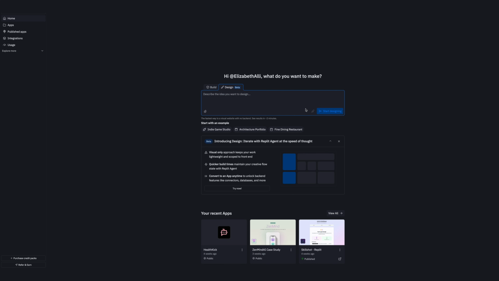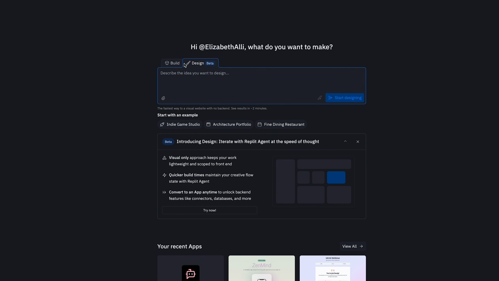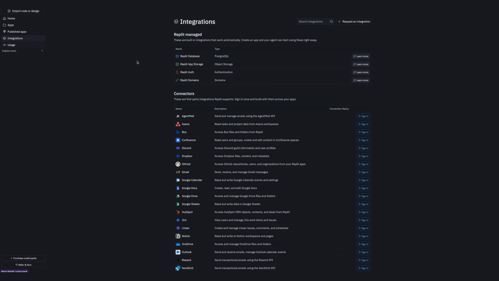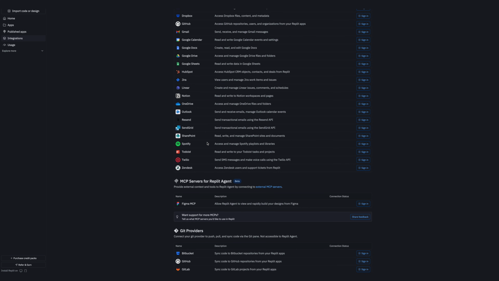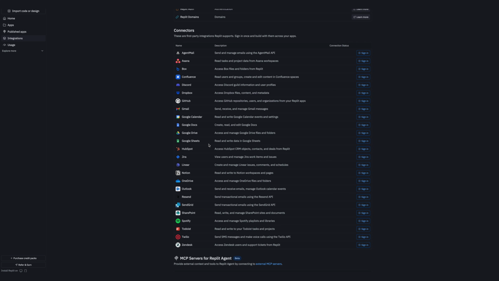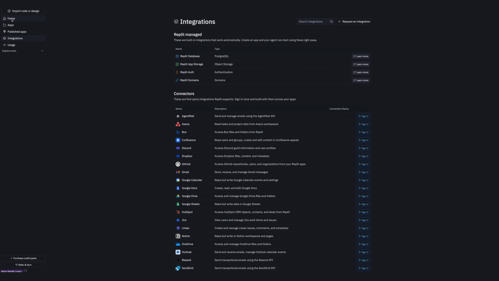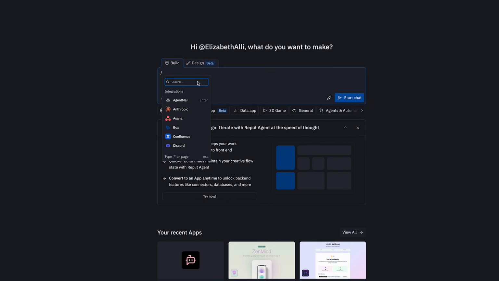So here we are inside of Replit, and you'll see the main prompt screen here. Now you can just choose to design a prototype, and that means it's not going to have all of the back-end functionality, or you can go right into building your idea with the integrations, the database, the app scaffolding, etc. So that's what I'm going to do here. I can describe the idea here, and then it says use / for integrations. So you can see over here in the left panel all of the integrations that it offers, and there are a few more here in terms of OpenAI that was just added and the other LLMs. So when we go back here to home, we can see those when we hit the / and you can search for one, or you can just scroll to find the one that you need.